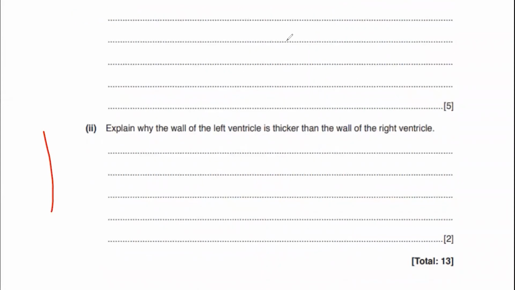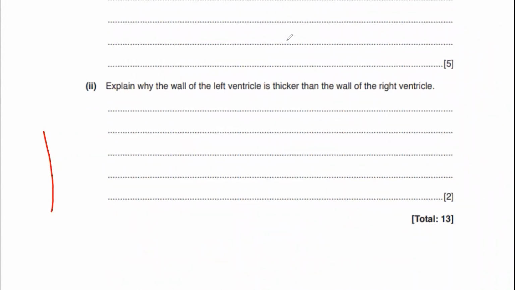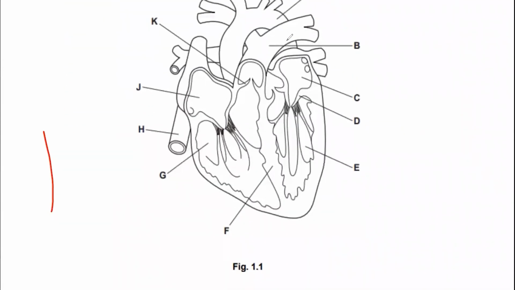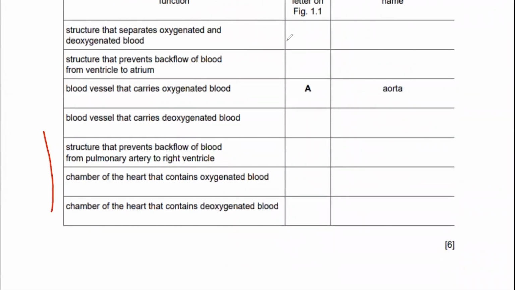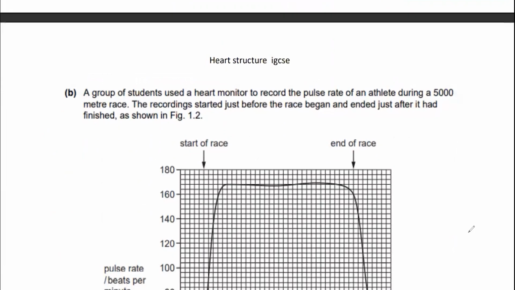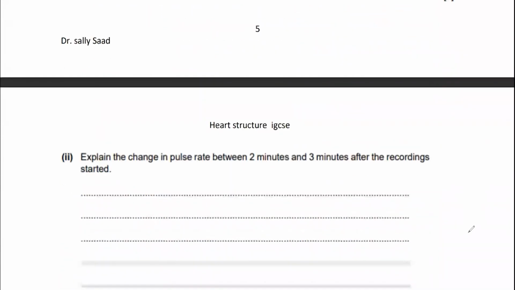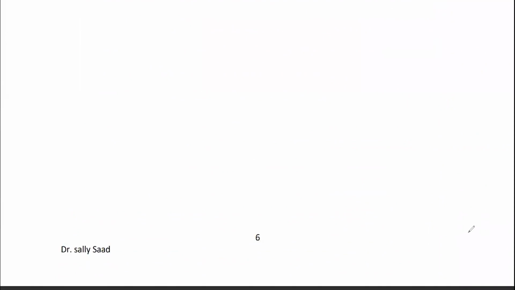One more question: why is the wall of the left ventricle thicker than the wall of the right ventricle? Again, there is the diagram of the heart and labeling one more time, and here they give you the function of the part. Then you have to write the letter from the diagram and name that part. That question carries 6 marks. One of you asked me in the chat how many marks a labeling question carries; I think this answers your question. And this one is related to the activity, heart rate and other questions.